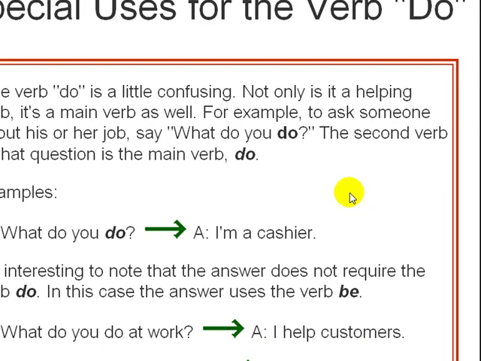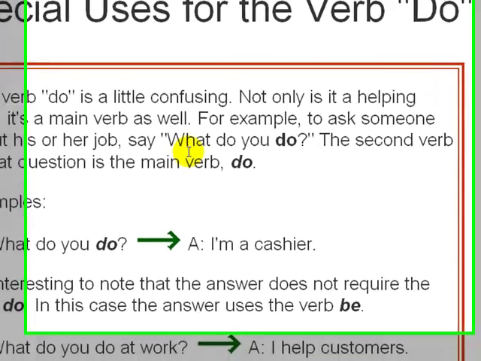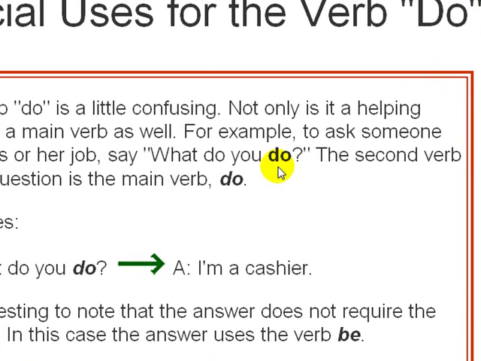It wouldn't make any sense to say do you do. No. We have to ask something about what you are doing. An interrogatory, what do you do? Okay? In this case, the first do is the interrogative word, and the second do is the verb.